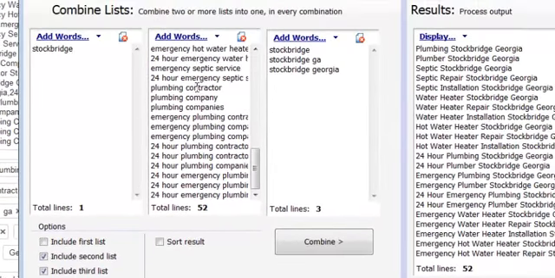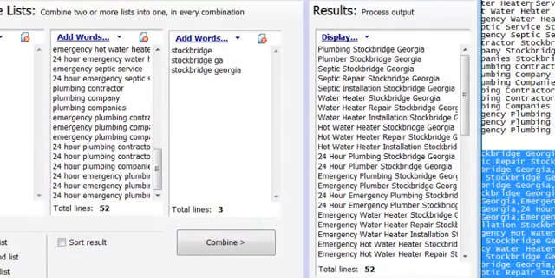I've got 52 different search terms, as the variations of these search terms, and then I have the cities over here, and I just create a great big massive list. Then I use a spinner to take this list and spin it into pipes, and then I just use Notepad to do a replace all with the pipe and a comma. Boom, I have a list. It doesn't take very long to get all of this done.